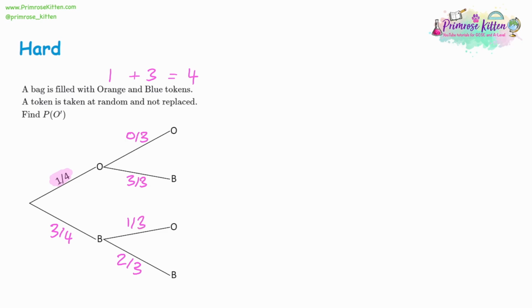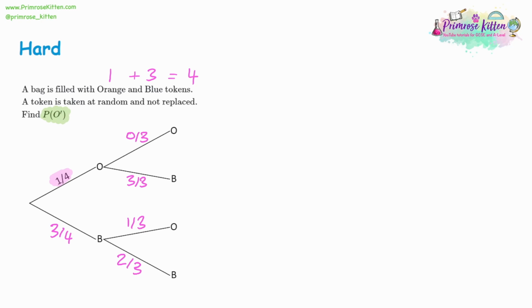You can also think about those second bits as if you pick an orange, the blue is not going to change, so it'll be 3 for blue, 3 out of 3. Or if you choose blue, orange isn't going to change, you haven't chosen an orange, so it'll still be 1 out of 3. Once you've completed the diagram, look at what we've been asked for.